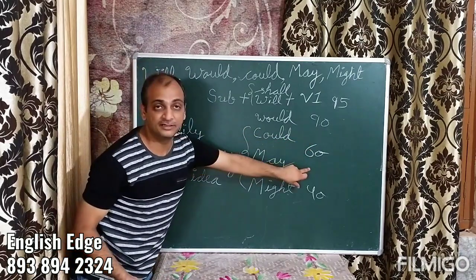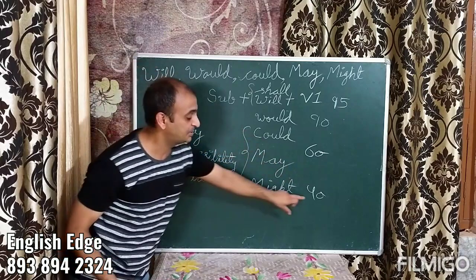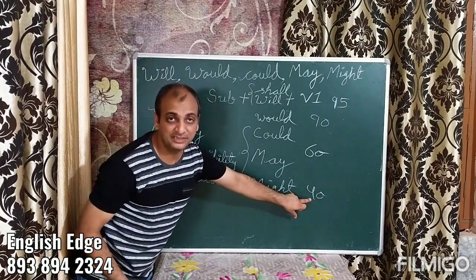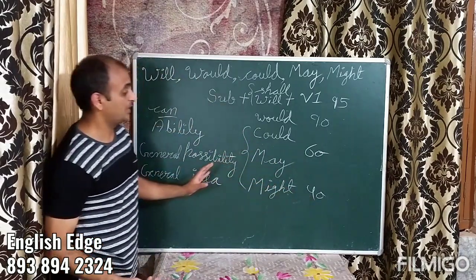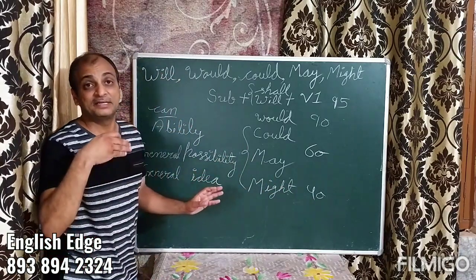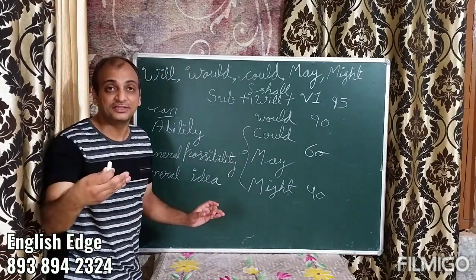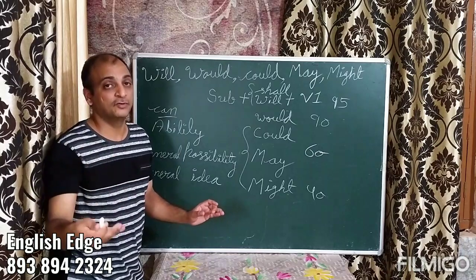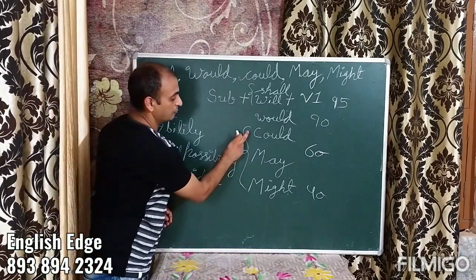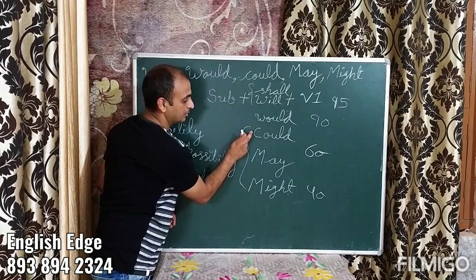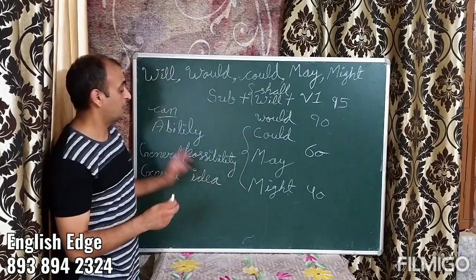I may be there by 5 o'clock. I might reach there. I might be there by 5 o'clock. So what I did was, because it is possible that I would reach there, I may reach there by 5 o'clock. It's a possibility. So I would use could, may and might instead of can.